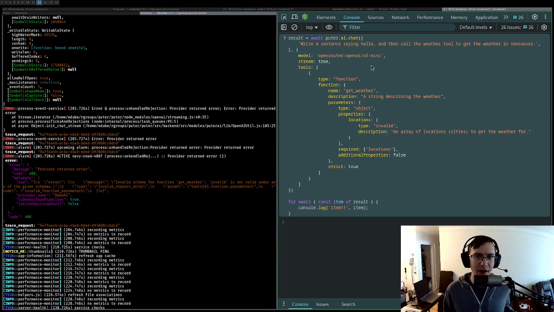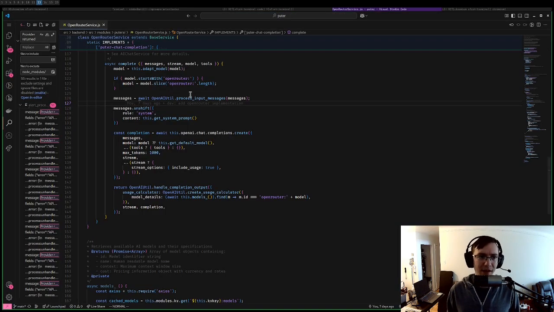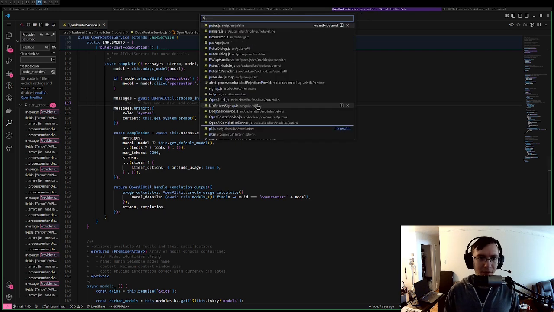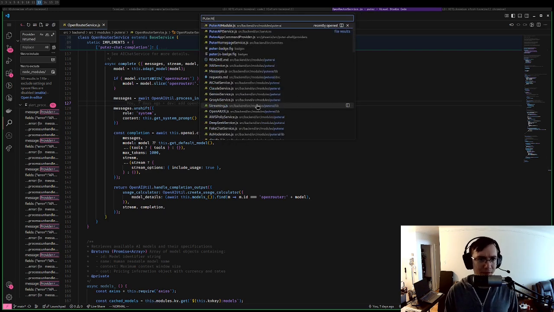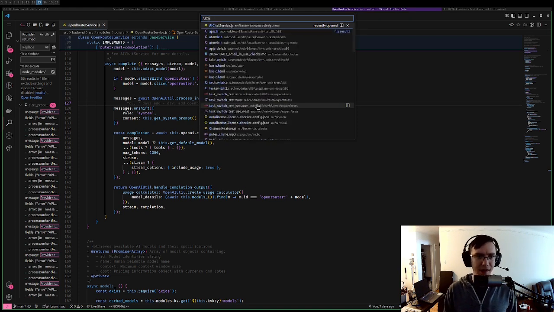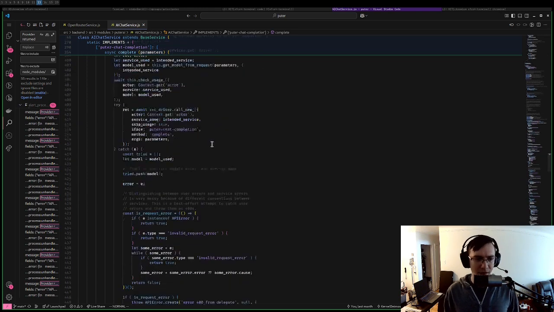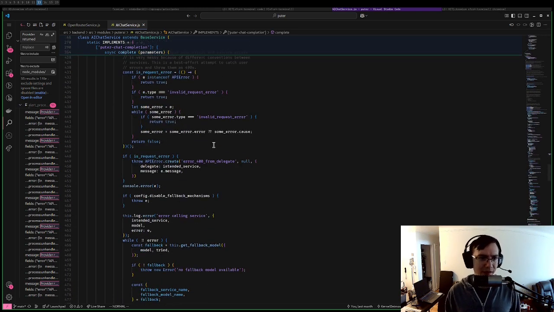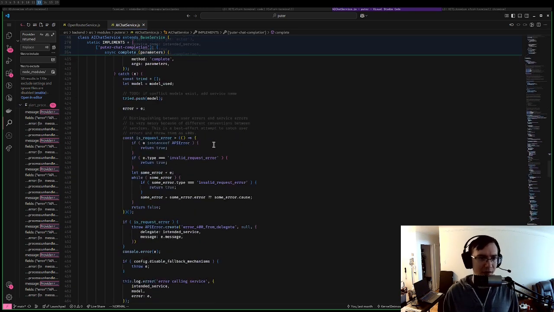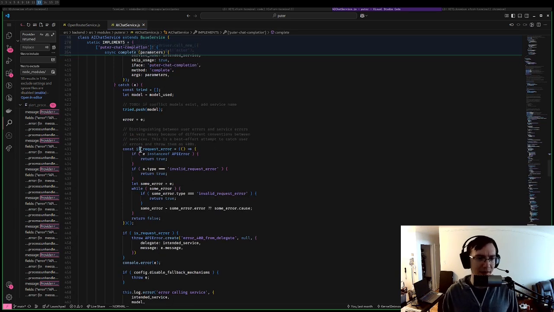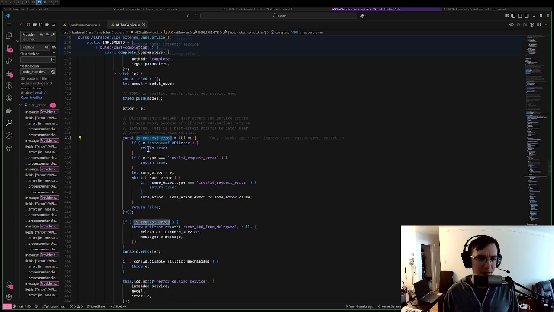So now all that's left is to look at how I'm doing the error handling for the other providers on Pewter, so OpenAI and Anthropic, which I believe I'm going to find in AI chat service. This is the service that's always called before the specific implementation. So any common error handling is going to be done here. And that's going to be handled by this is request error.